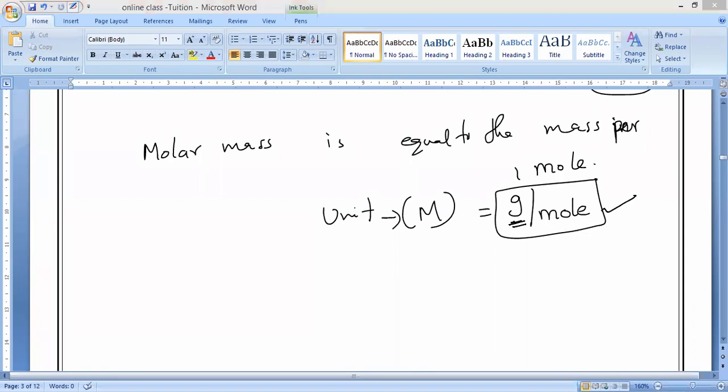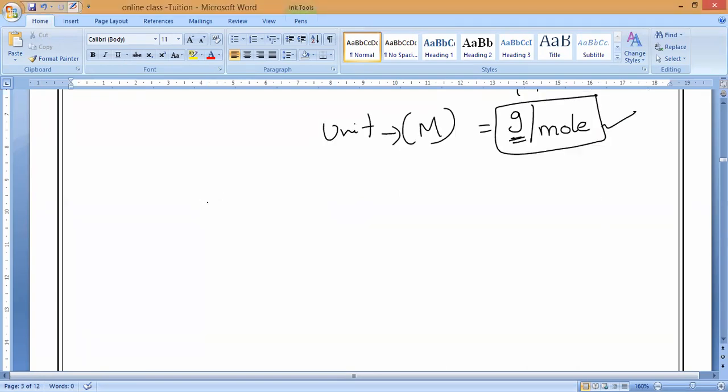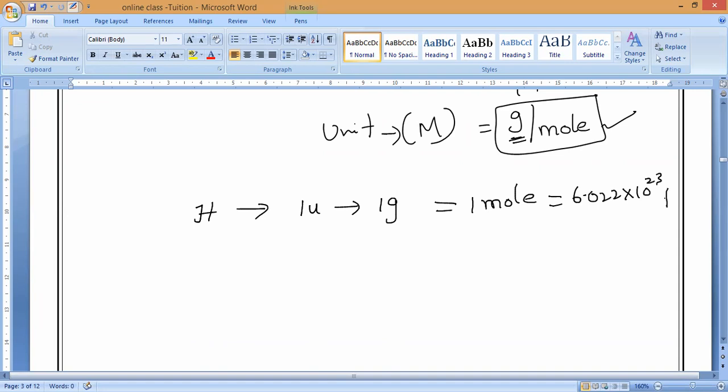If we take 1 mole of any substance, for example hydrogen, what is the atomic mass of hydrogen? It is 1 U, which equals 1 gram, which equals 1 mole. So 1 gram per mole is equal to 6.022 into 10 power 23 particles per 1 mole. Understand?